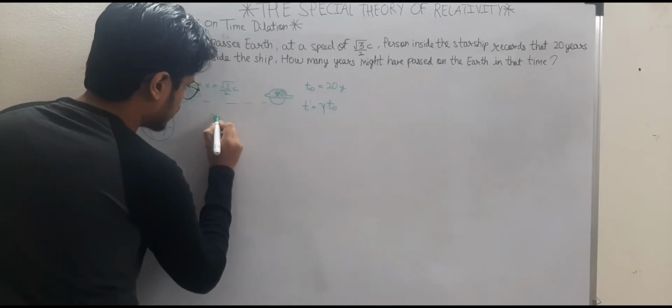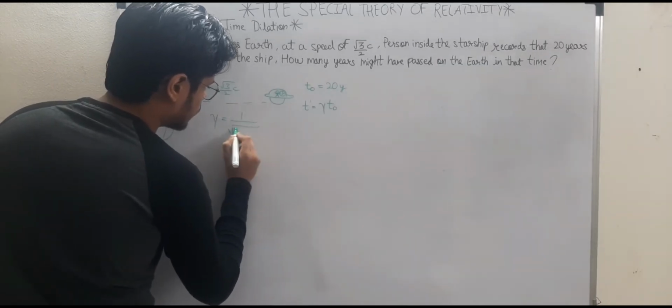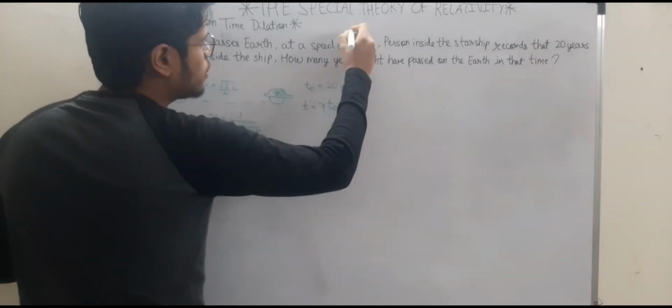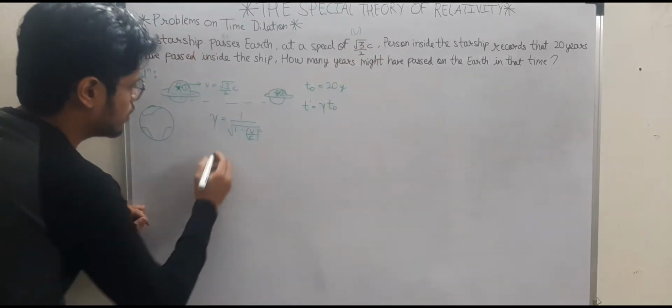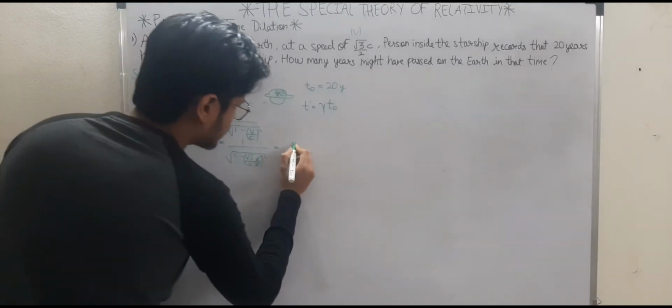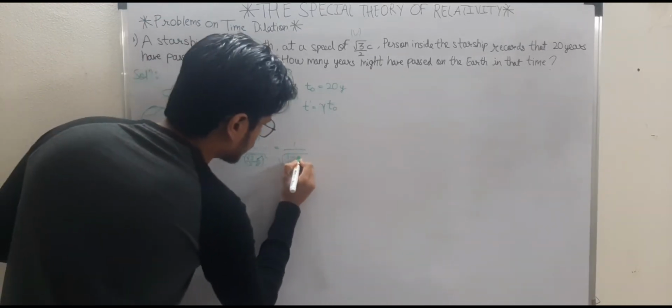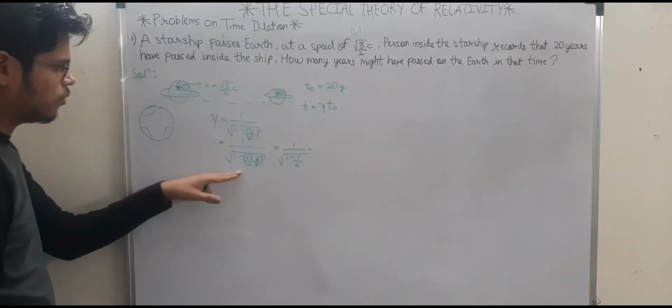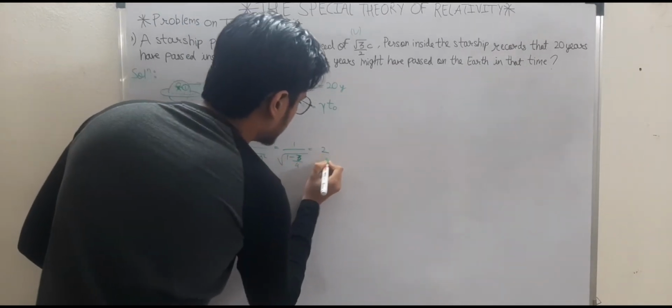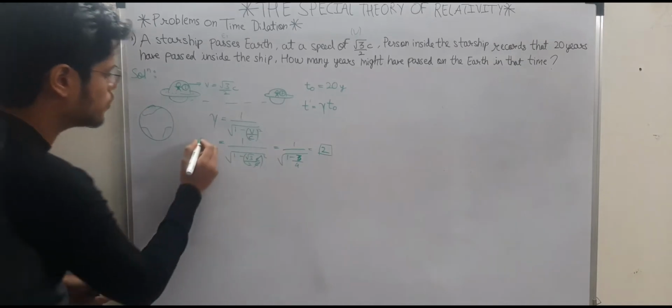So let's calculate gamma. Gamma is 1 upon under root of 1 minus (v by c) whole square. Now your v is given to be root 3 by 2 times the speed of light. So gamma is 1 upon under root of 1 minus (root 3 by 2 times the speed of light divided by the speed of light) whole square. The speed of light gets cancelled, and this turns out to be 1 minus 3/4. So 4 minus 3 is 1, 1/4. That means your gamma will turn out to be 2.